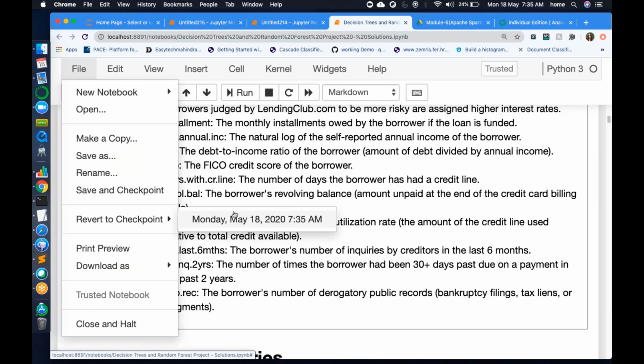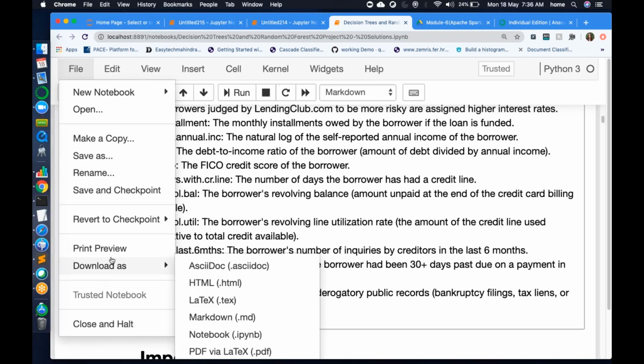Okay, see, Monday, May 18, 2020, 7:35 a.m. This is the last checkpoint to which I can go back, right? So this is what it is, and I think the rest you can try. These are all very common options. I think you all know that.